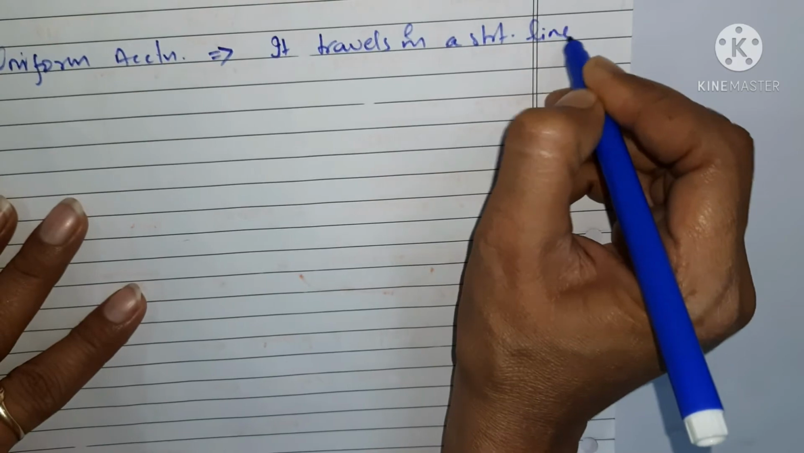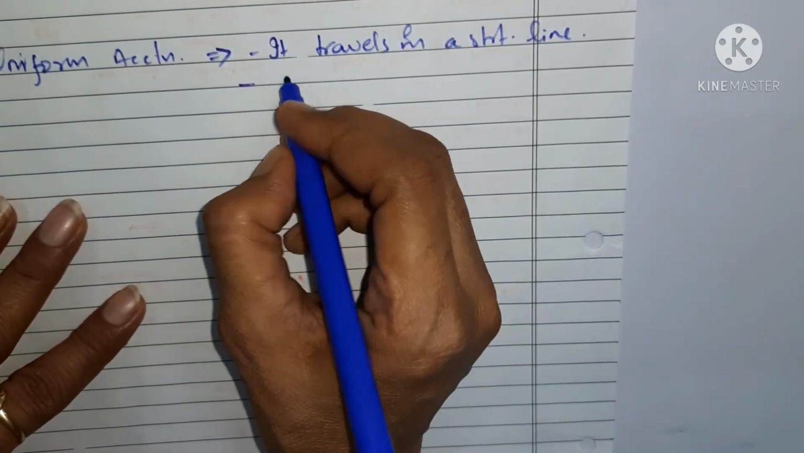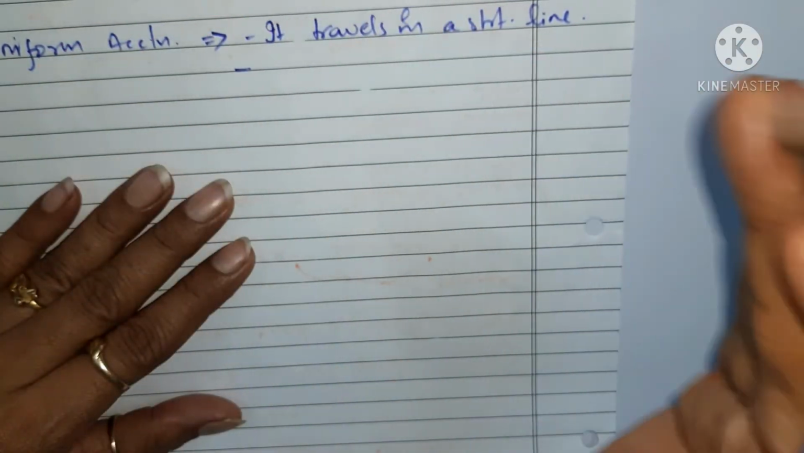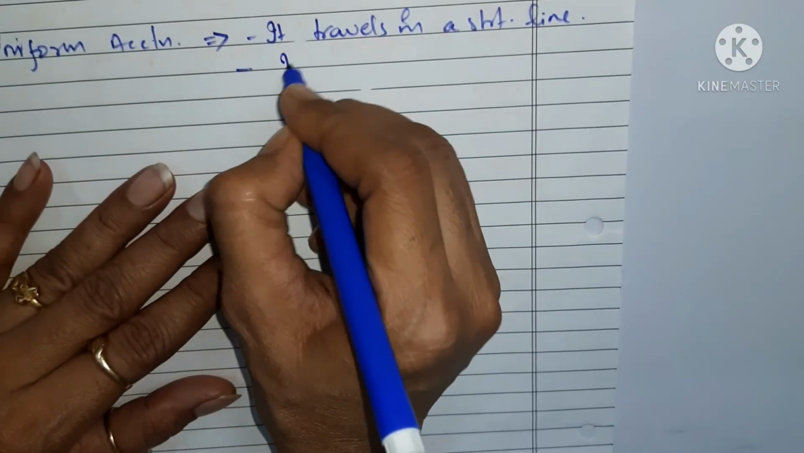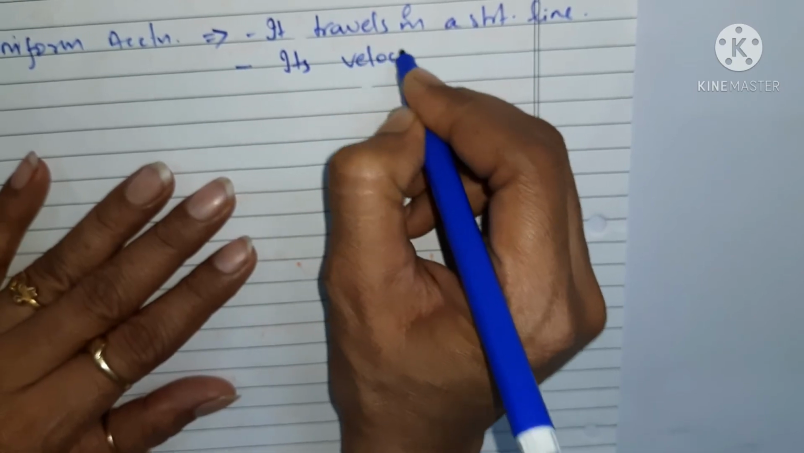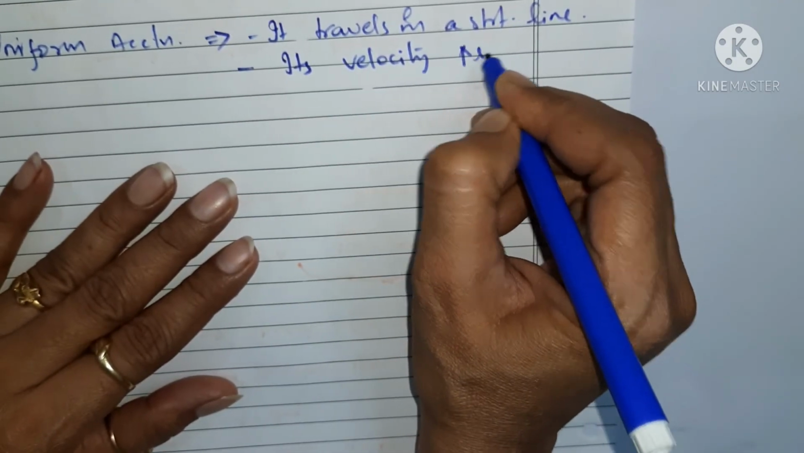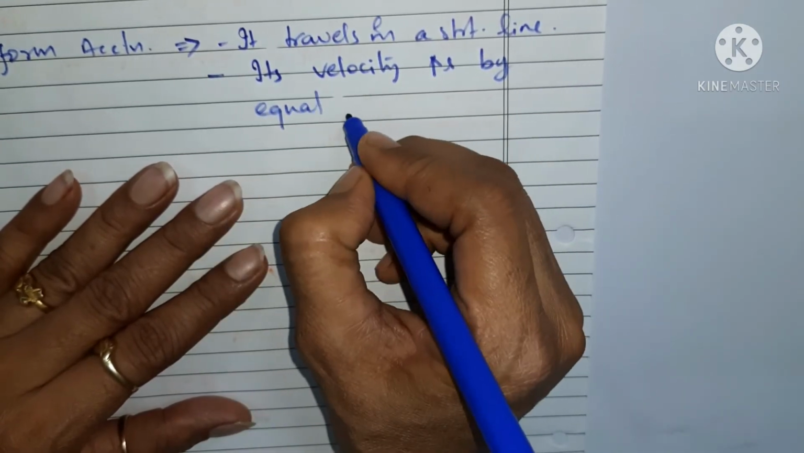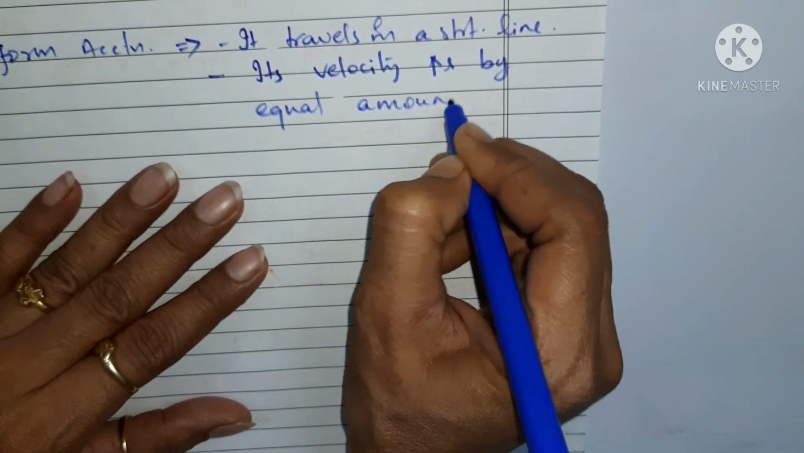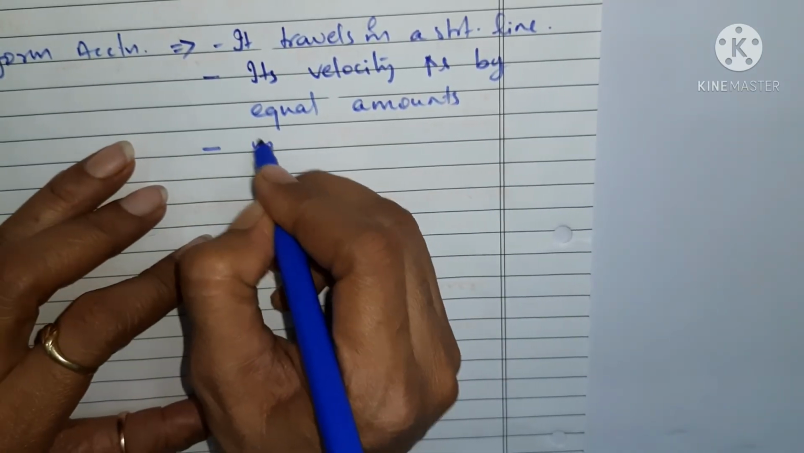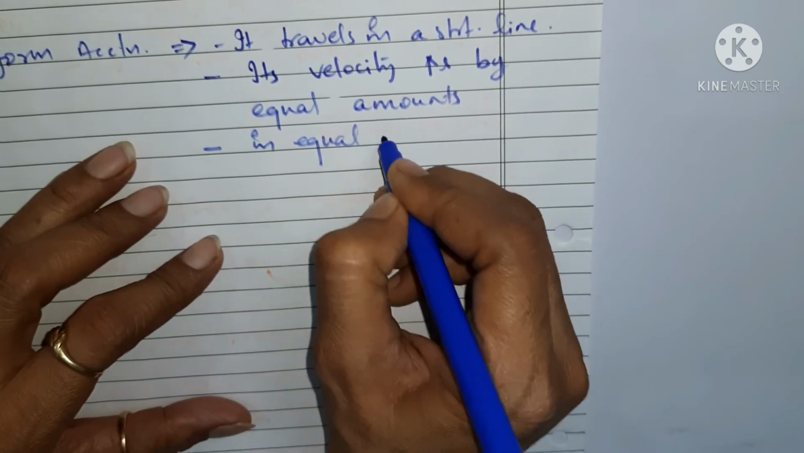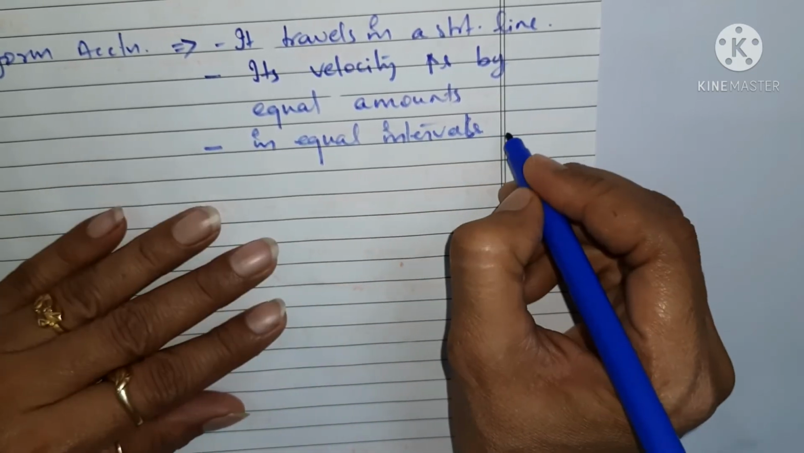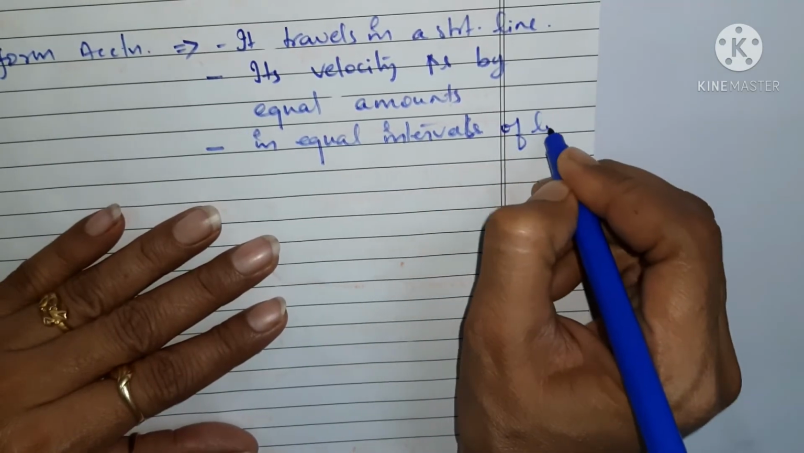Okay, and what else? Secondly, its velocity increases. Okay, its velocity increases by equal amounts in equal intervals of time. So this is your uniform acceleration, in equal intervals of time.